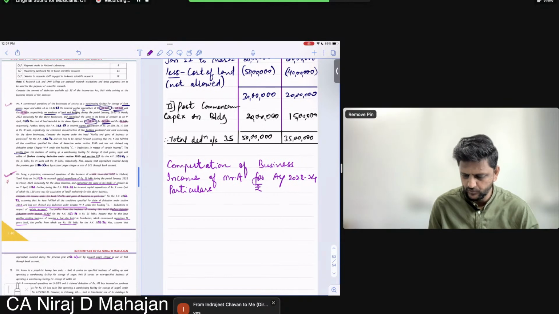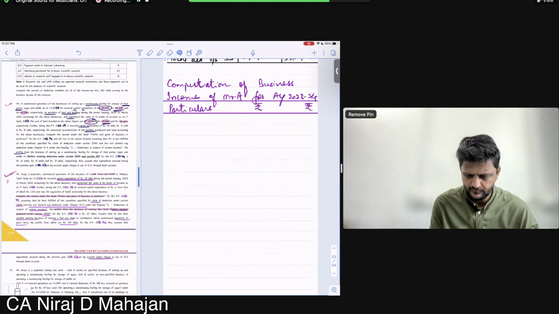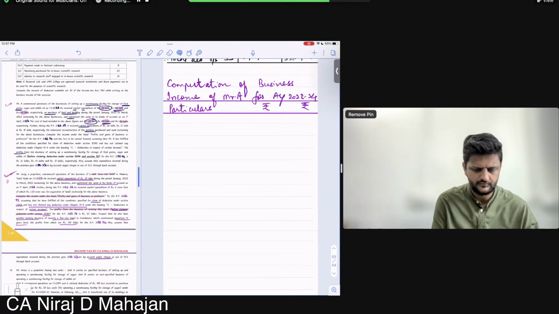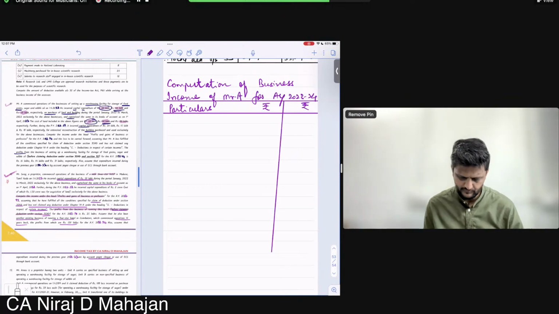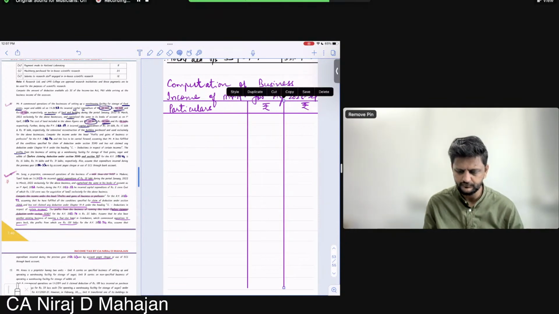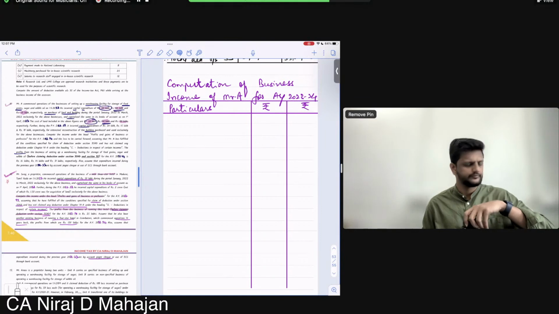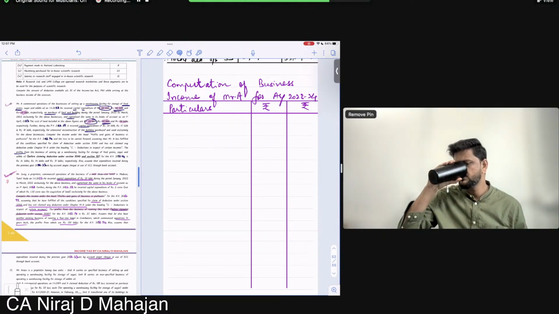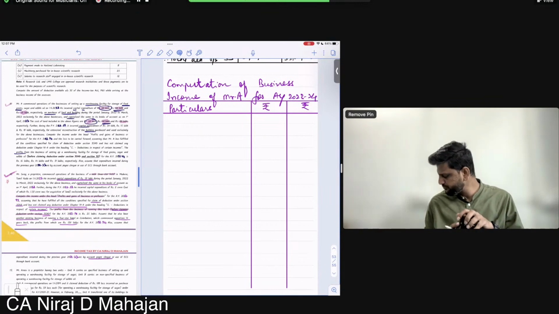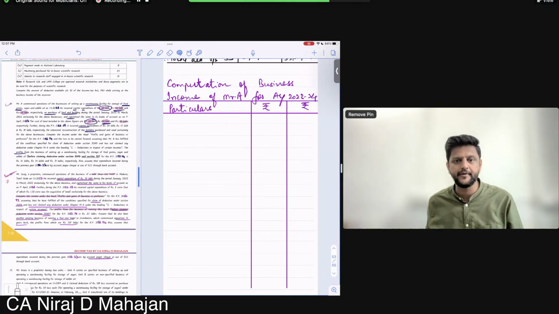Particulars: take two columns, inner and outer column. Ready everybody?